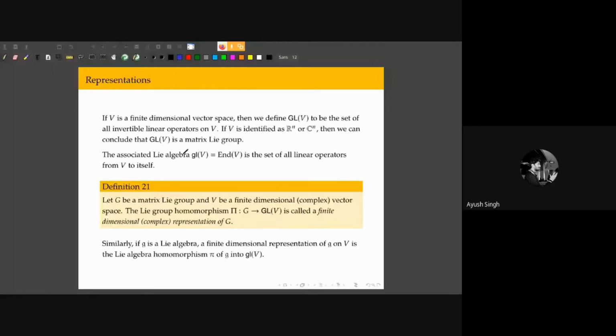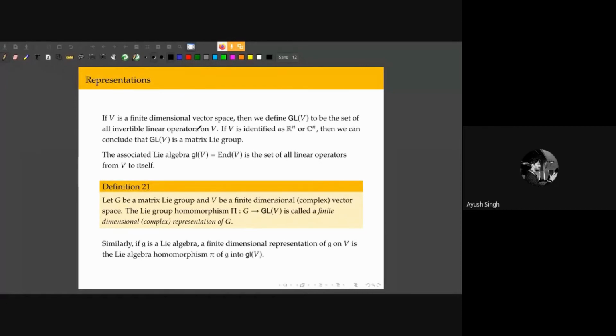Now we are going to start talking about representations of a group, right? For example, in quantum mechanics, when we have a symmetry operation, we usually consider it to be some unitary matrix that acts on the state vector, right? Remember, in quantum mechanics, a state vector is some vector in a Hilbert space, and so for any symmetry operation, for example, the rotation operation, the rotation group by itself is an abstract object, right?